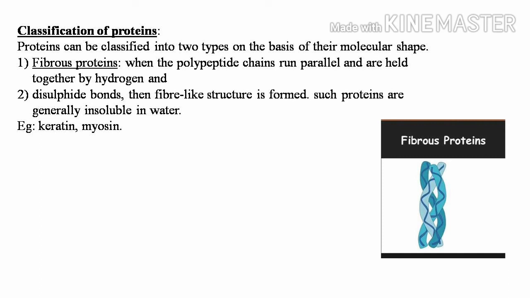Next, let us try to understand about classification of proteins. Proteins can be classified into two types based on their molecular shape: fibrous protein and globular protein. See the structure carefully in the diagram.